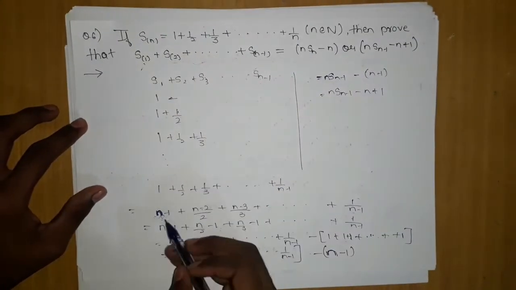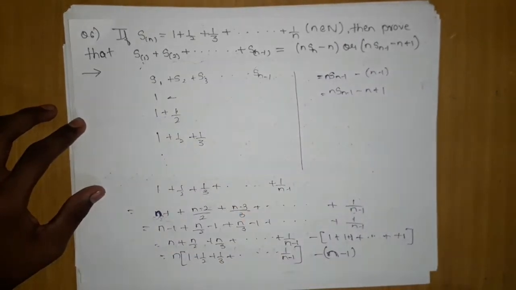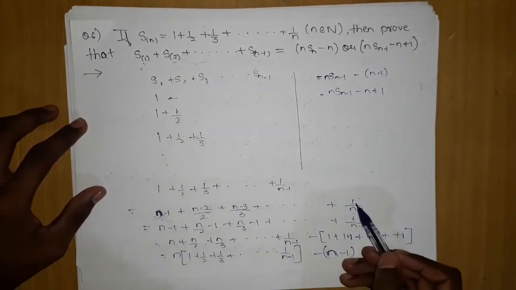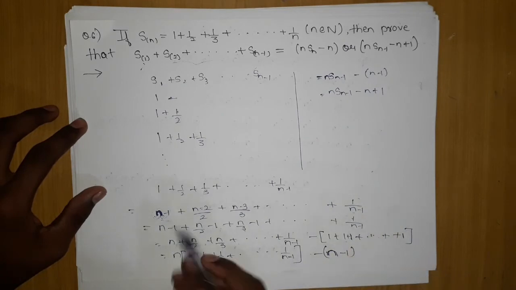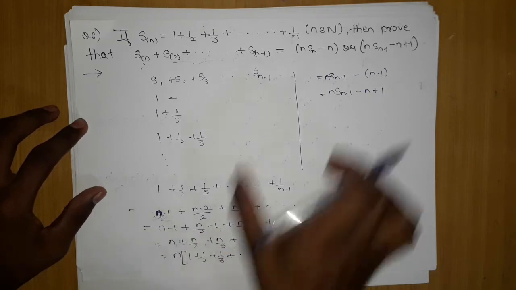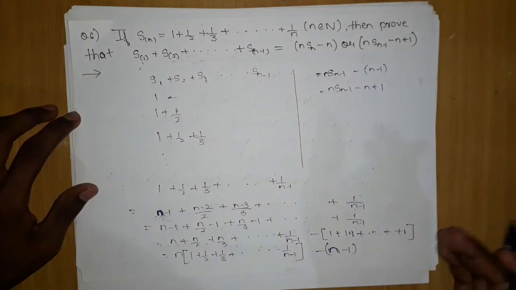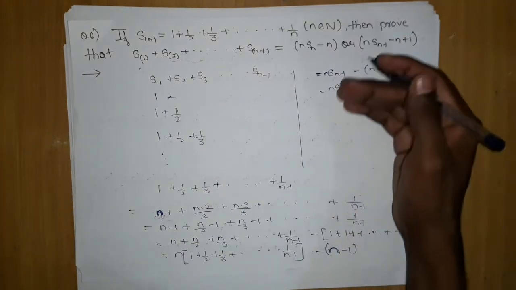We added them vertically. We got an idea that this will be n minus 1, this will be n minus 2, and so on, and the last term will be 1 upon n minus 1, and then when I divide them, it broke up into n by 1 minus 1, n by 2 minus 1, n by 3, and these terms will form Sn minus 1, and these will be 1, n minus 1 times. 1 will be repeated n minus 1 times. So from this we got this. So this is question number 6.